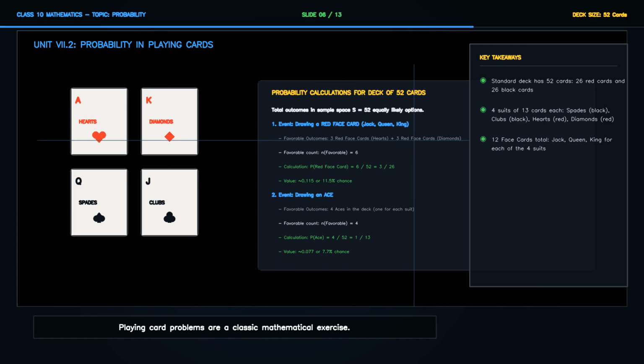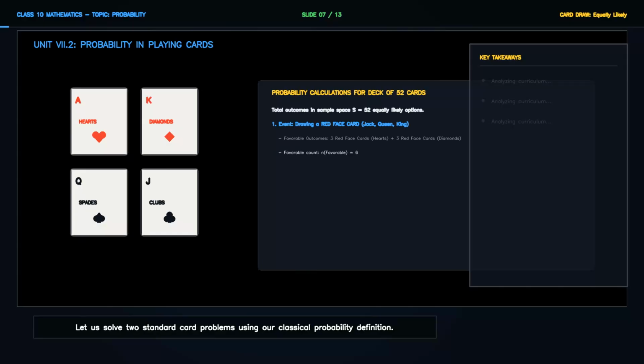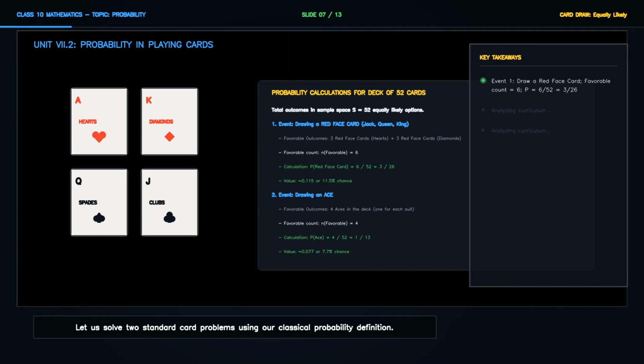Because the deck is well shuffled, drawing any single card is an equally likely experiment with a total of 52 possible outcomes, allowing us to compute precise ratios for any card combination. Let us solve two standard card problems using our classical probability definition.